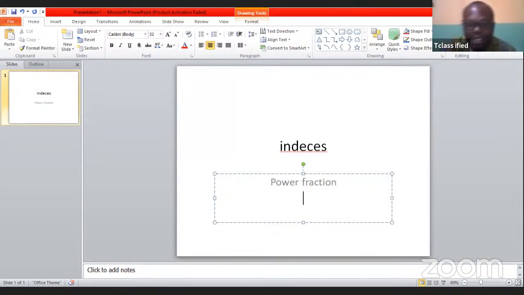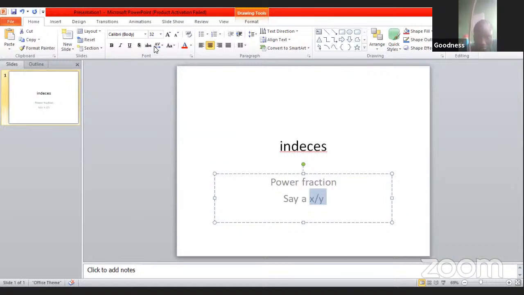Say you have A all to power X over Y. So I'm going to select it and take it as a superscript.